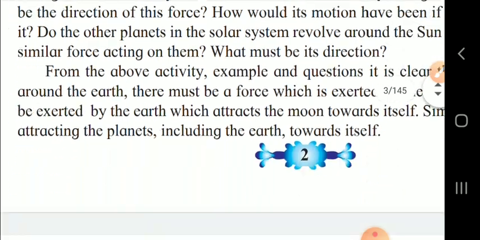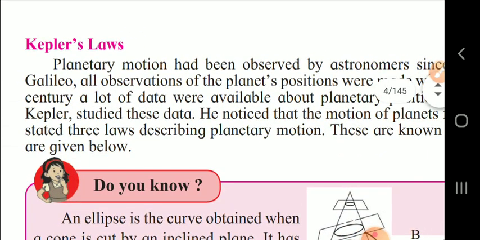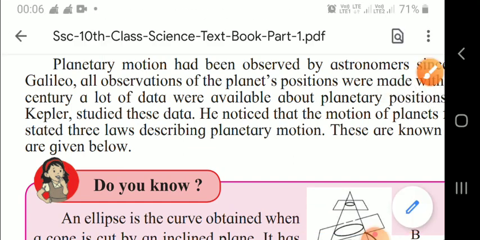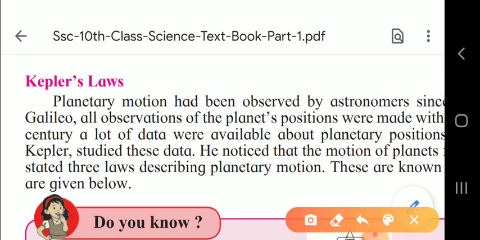Now let us come to Kepler's law. This is Kepler's law.